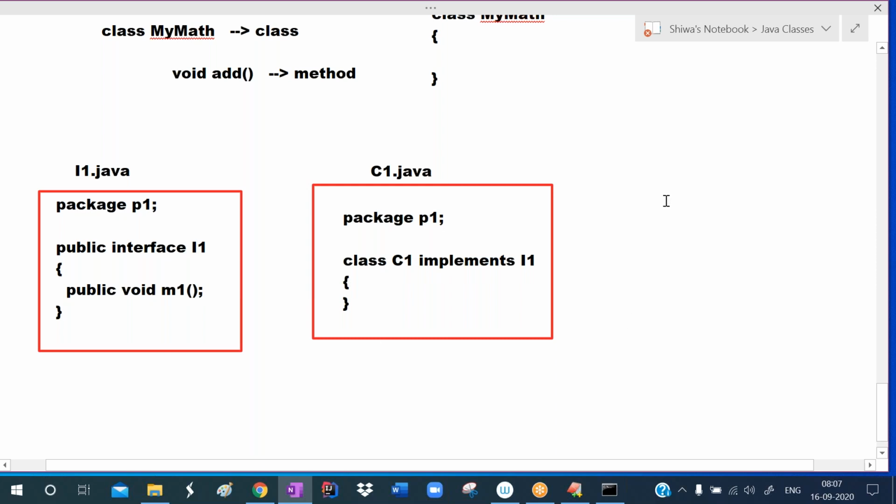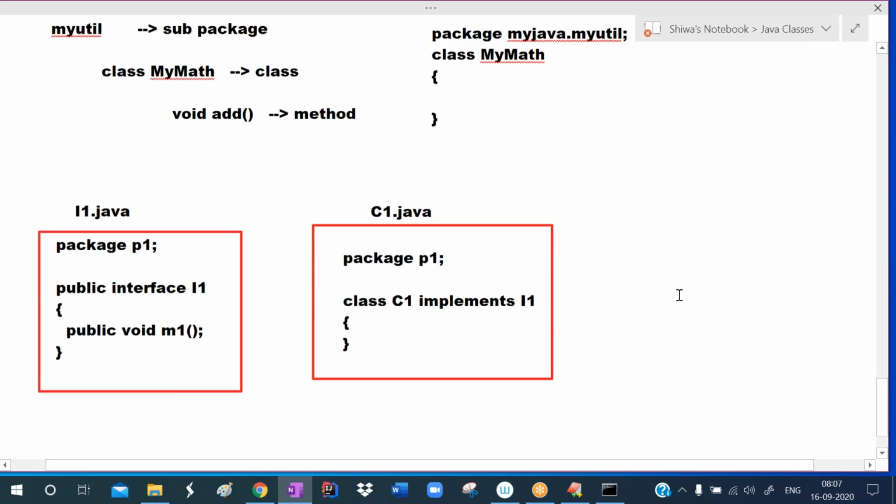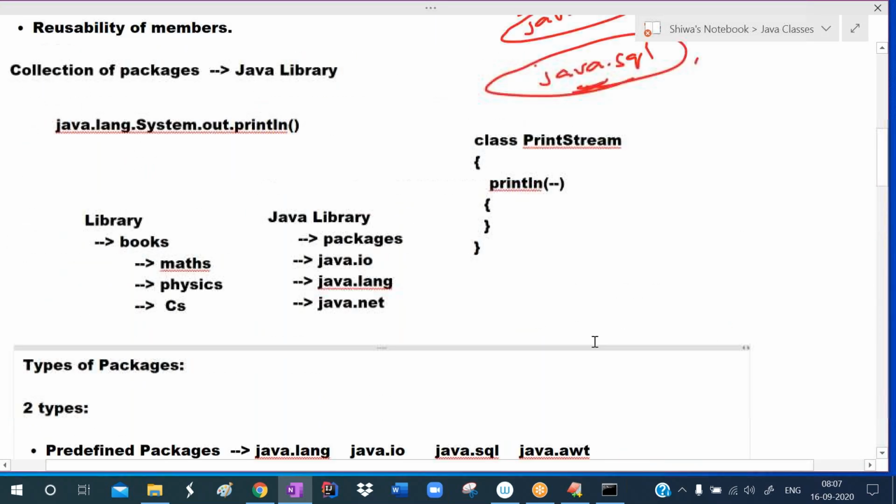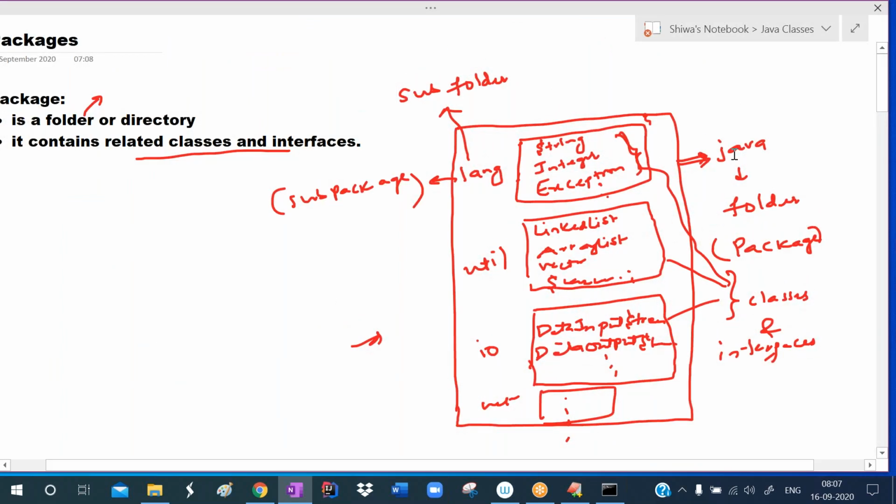Okay, now finally in another file, use this class. So what is a package? A package is nothing but a folder or directory. Here Java is the directory, the folder. In the Java folder, lang is a subfolder. In the subfolder, all the related classes and interfaces are available.